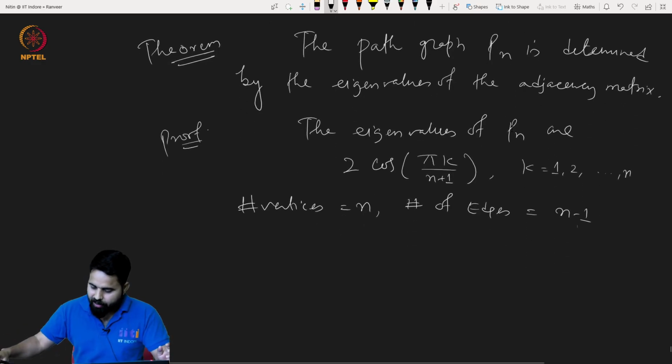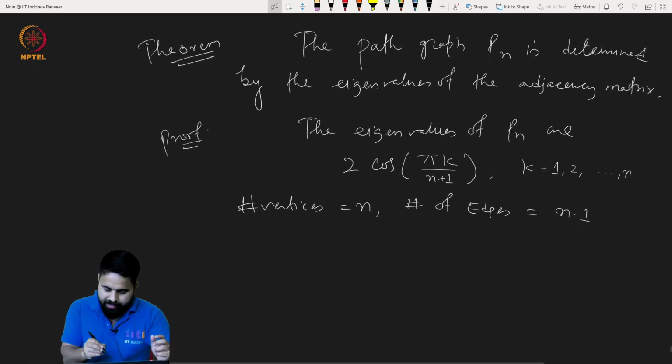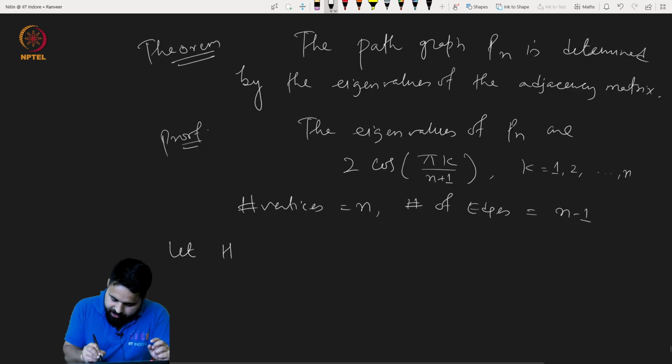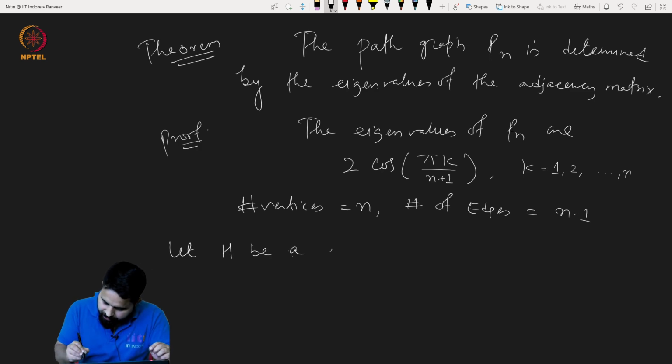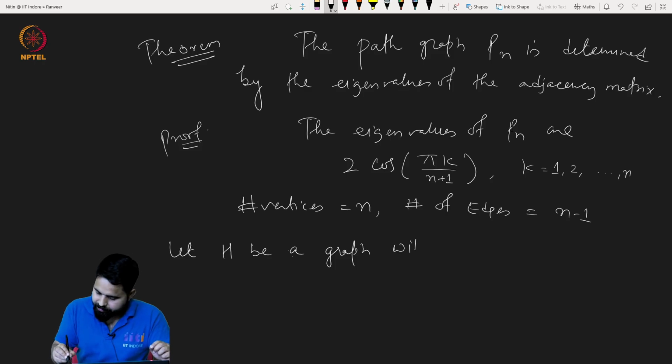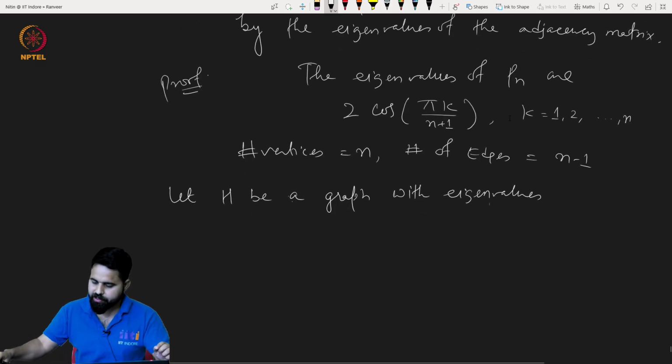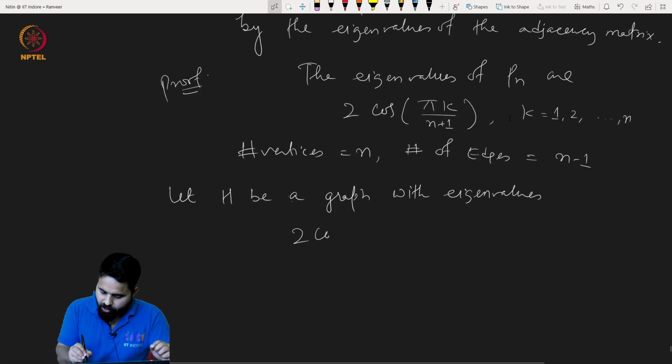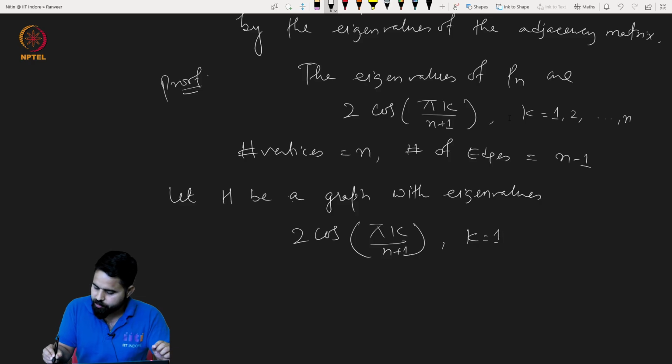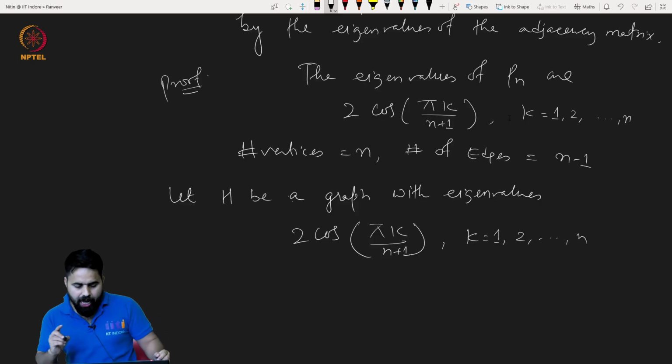Now let H be a graph with eigenvalues, again the same, 2 cos(pi k divided by n plus 1), and k varies from 1 to n.